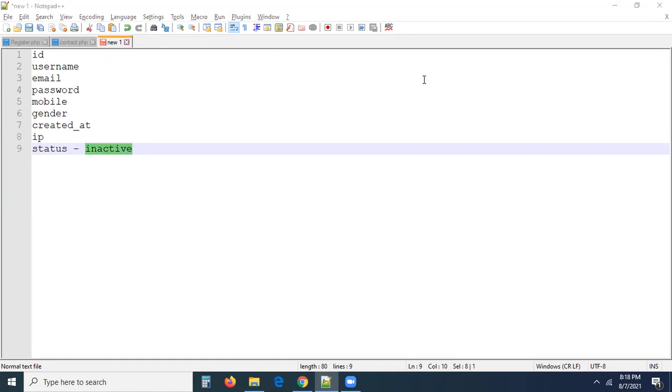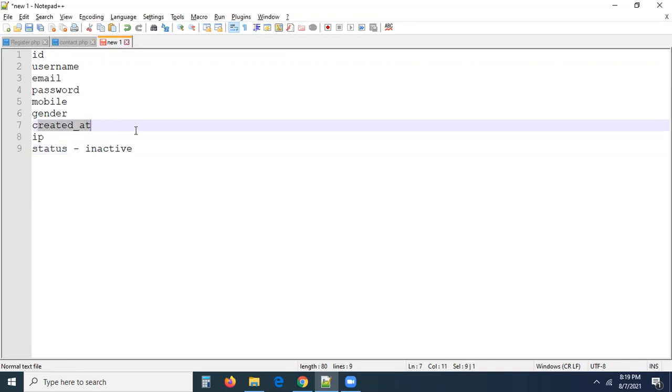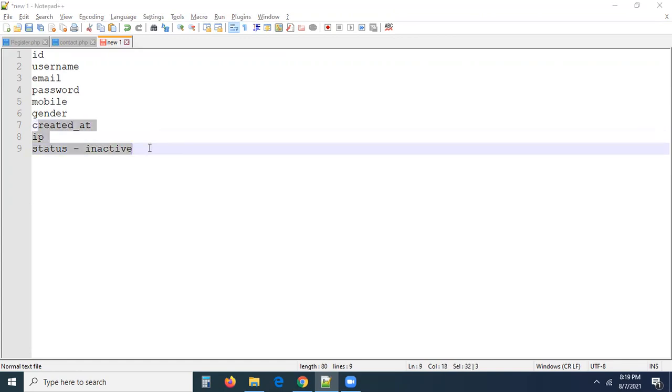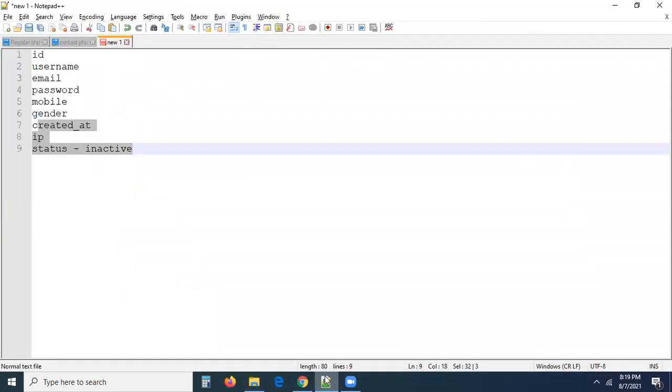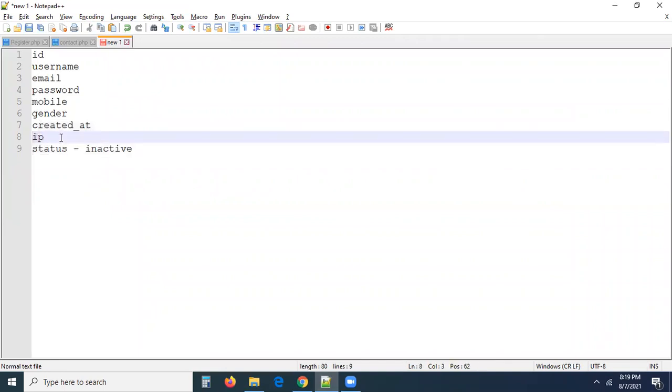So you may have a question here. Sir, we are not taking created date, IP address, and status in the form, right? Do you have any fields in the form? No, we don't have anything. Then how can we get these things? Don't you know how to get the current date? Don't you know how to get the current IP address of the user? Yeah, we know. We have to collect them.